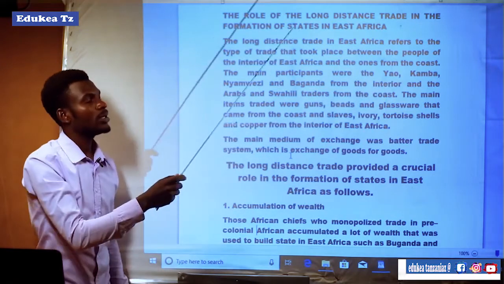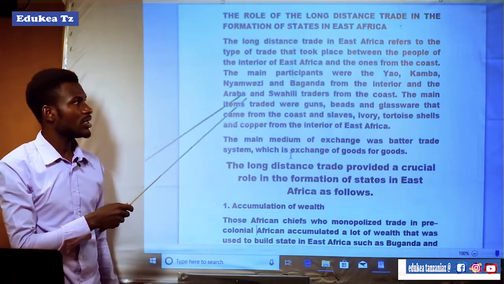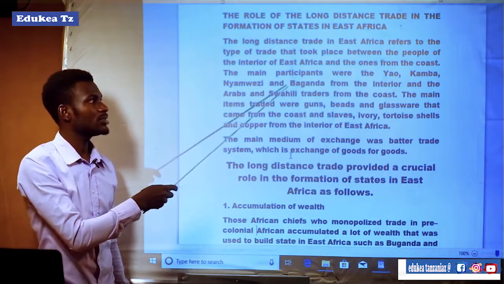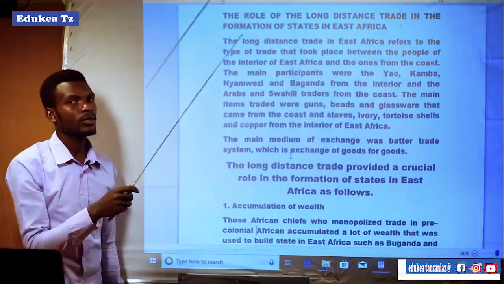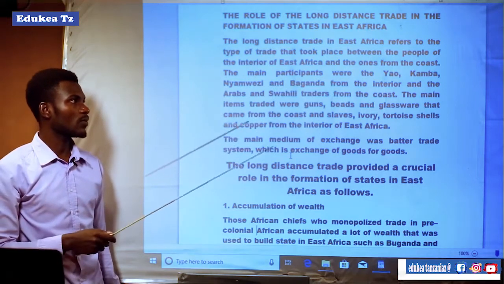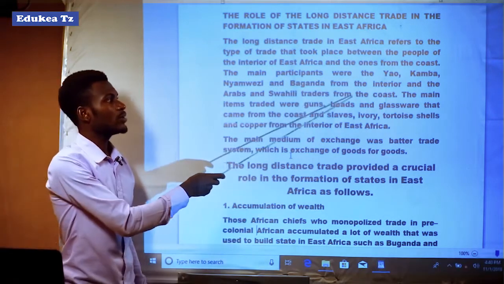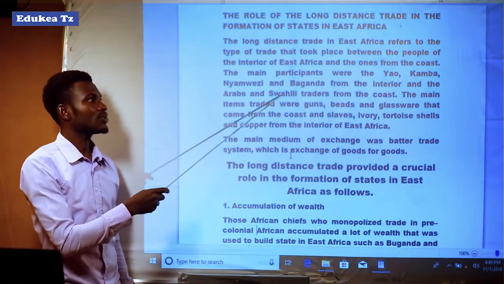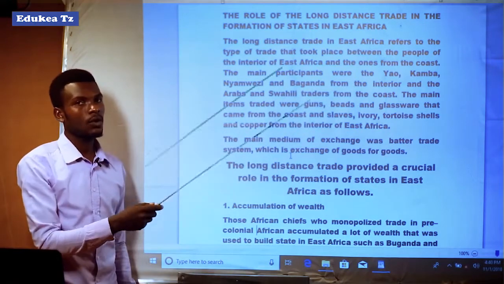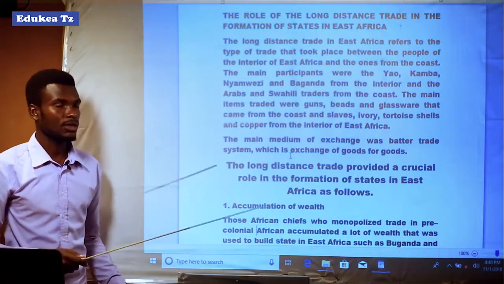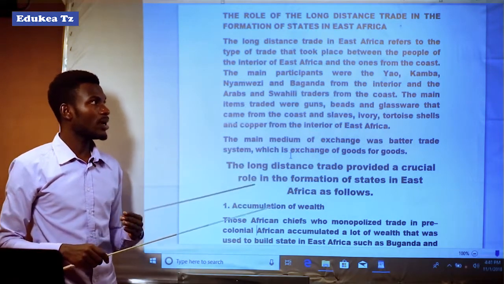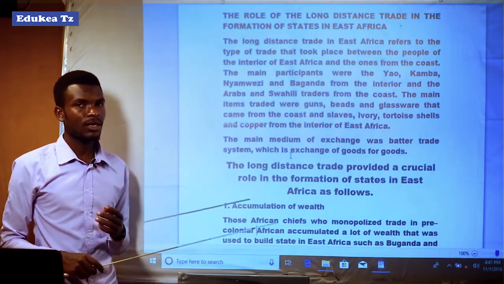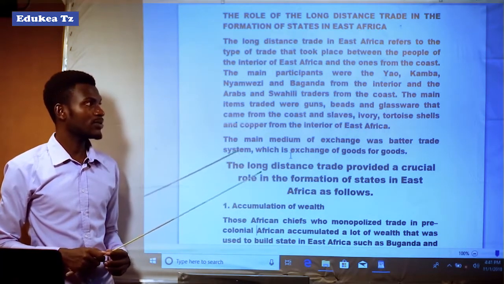The Kamba were in the northern part. The Nyamwezi were on the central route, and the Baganda were on the northern route of the trade. The Arabs and Swahili traders were from the coast.